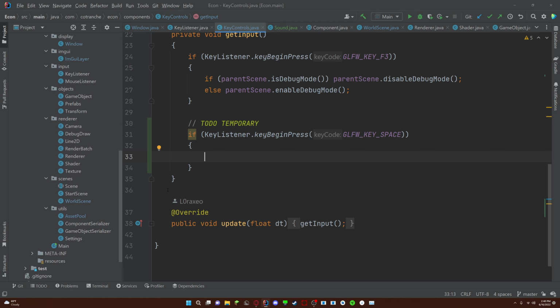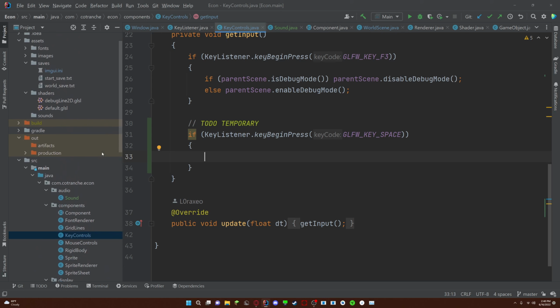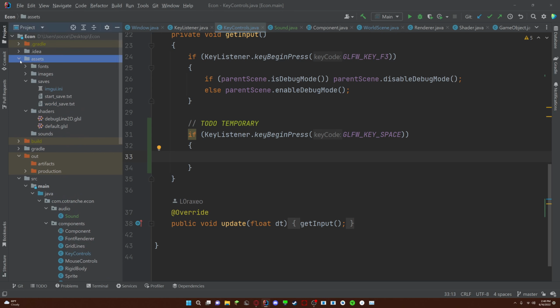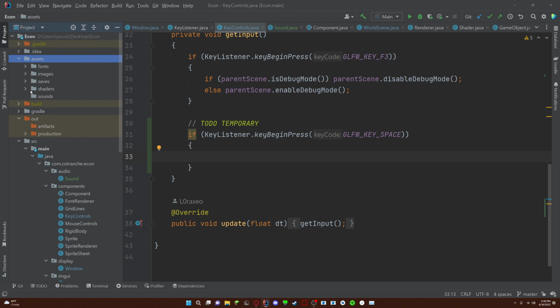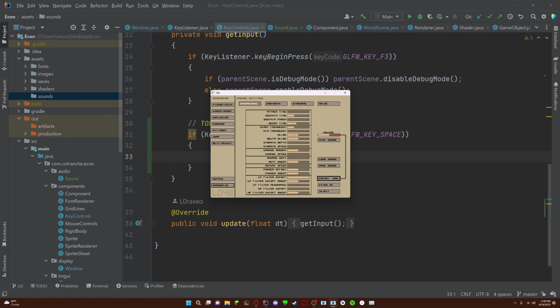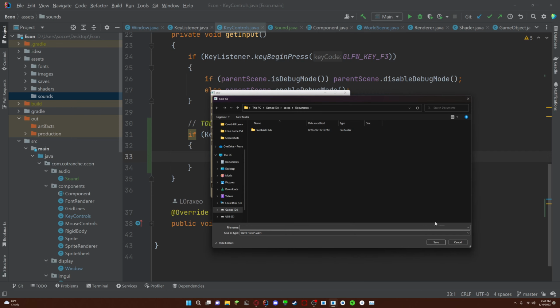So before I do that, I just want to show you in my hierarchy I have this assets folder, and I have all my assets, and this includes sounds, which currently has nothing in it. So let's create the sounds. I am just going to be using SFXR. I'm not going to do a cool sound. I'm just going to use the default sound that comes automatically. That's the sound. And I am going to export to WAV file.